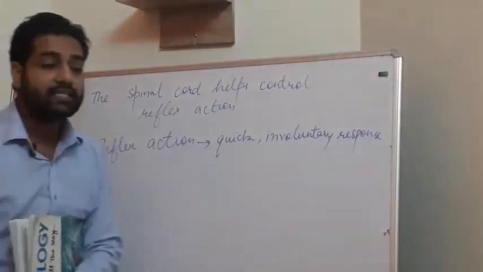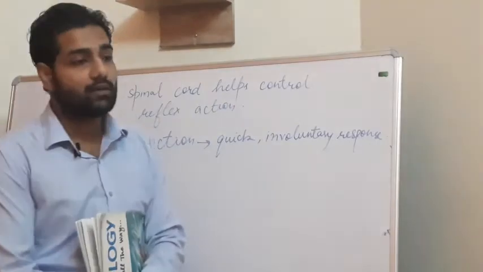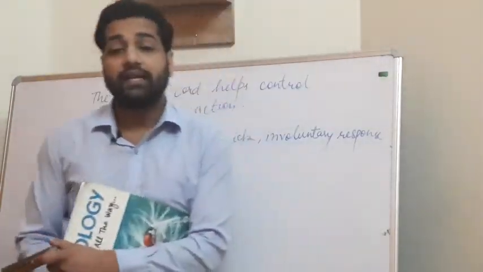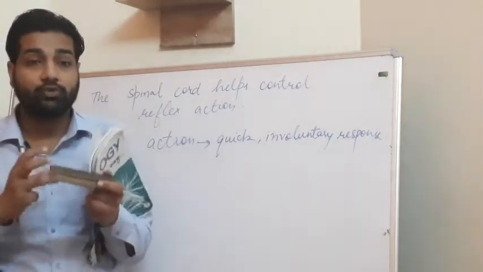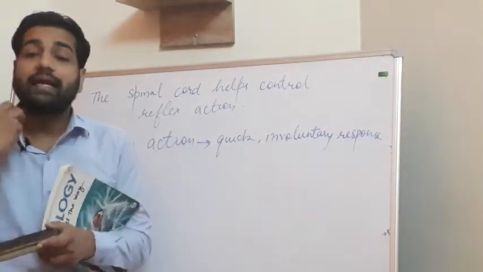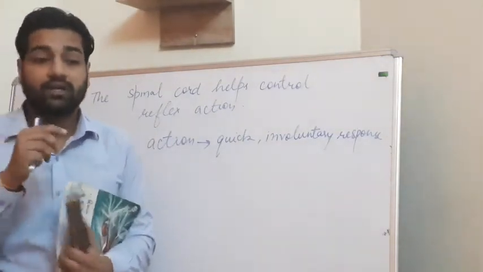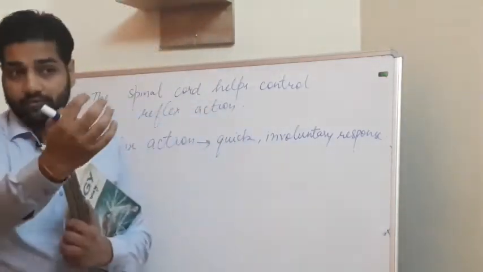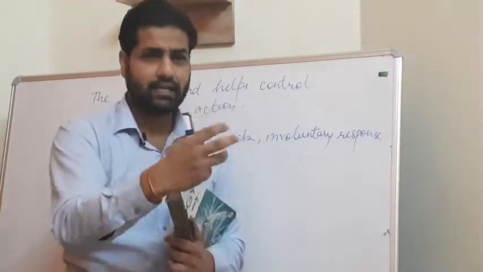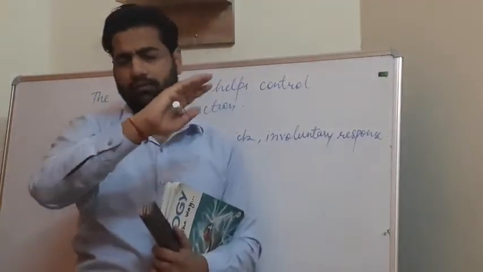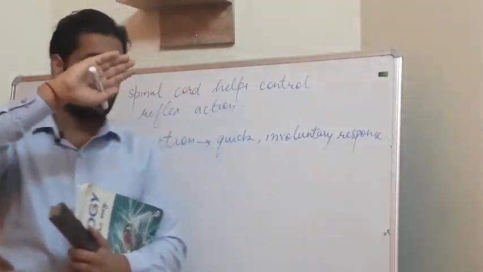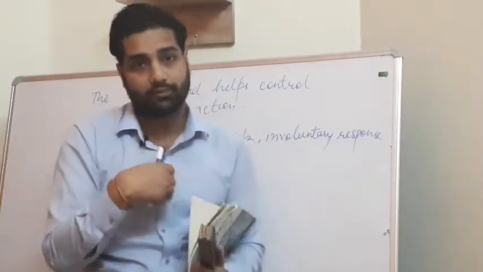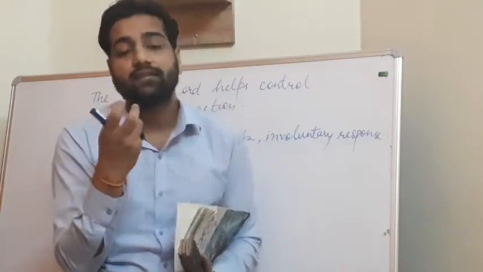Like when we touch something hot, as I told you in the last video, if we touch a hot board, the spontaneous, quick action performed by our body is a reflex action. Like when you touch a needle, we withdraw our hand. Like when we face high intensity light, our eyes try to control that light. Those actions quickly performed by our body are known as reflex actions.